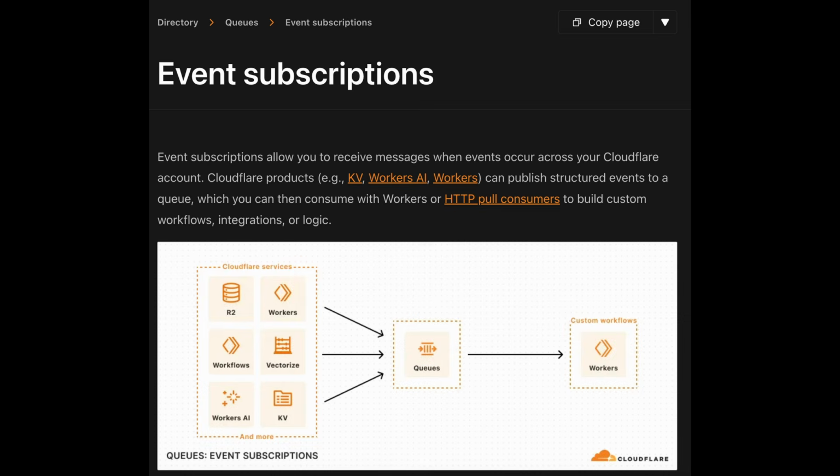Now that we are able to process data received by our consumer, let's take a look at one of the most underrated features of Cloudflare Queues. Event subscriptions allow you to receive messages when events occur across your Cloudflare account.